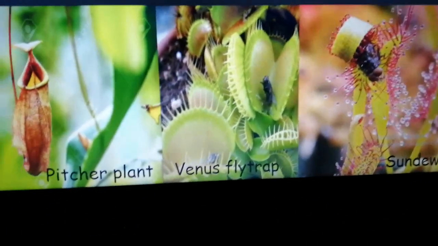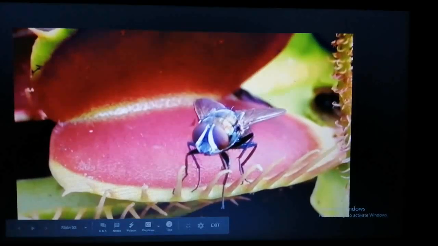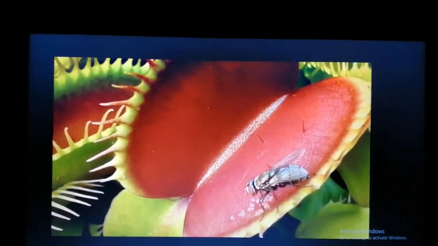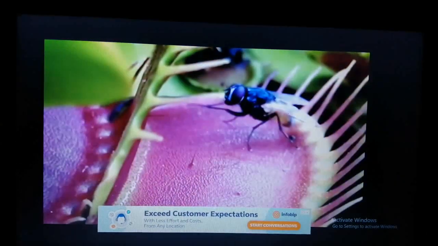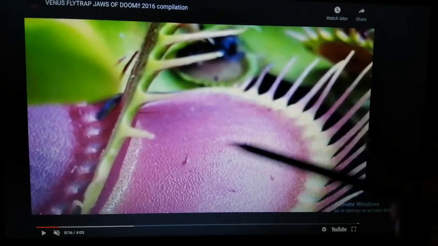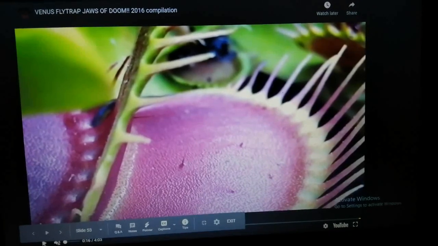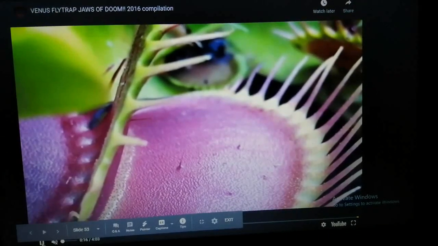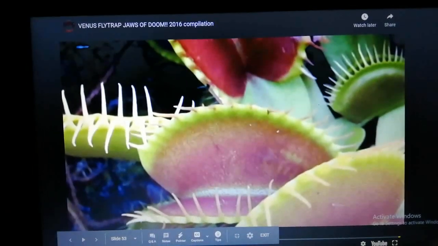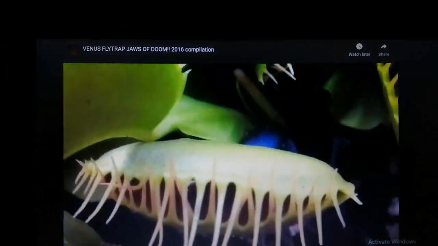Now let's see how they catch their prey. So this is the Venus flytrap, and with the help of these colors it is able to attract different types of flies. See how it is catching its prey.